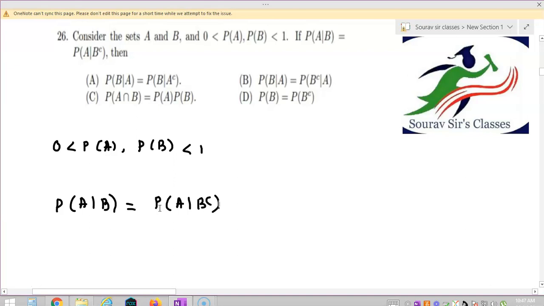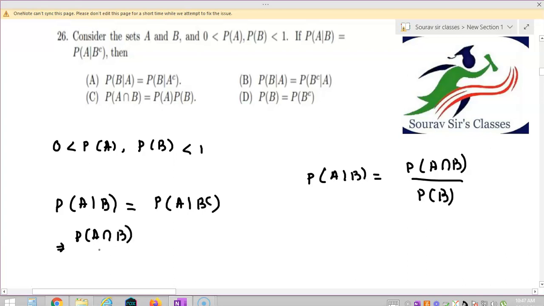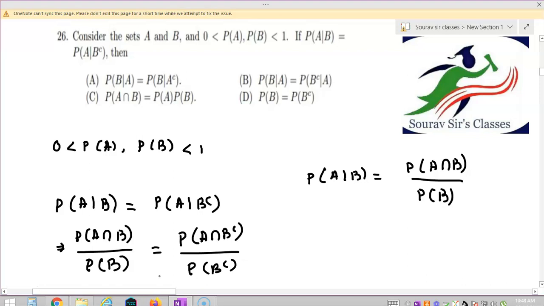Okay, so the question says that P(A|B) is equal to P(A|B complement). We know that the definition of P(A|B) is P(A intersection B) by P(B). So P(A intersection B) by P(B) is equal to P(A intersection B complement) by P(B complement). Now we need to find which of the following options is true.